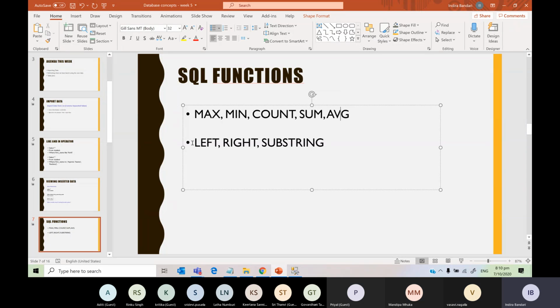So now, coming to the next functions: left, right, and substring. What kind of data type do we use for these functions? Varchar. Yes.